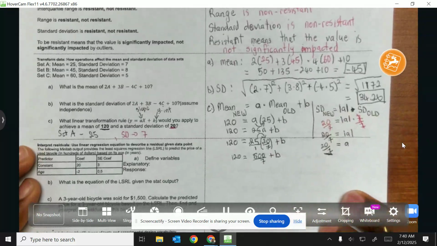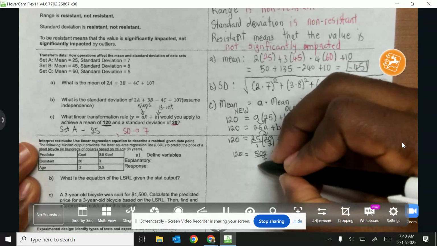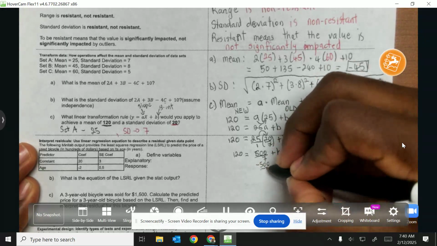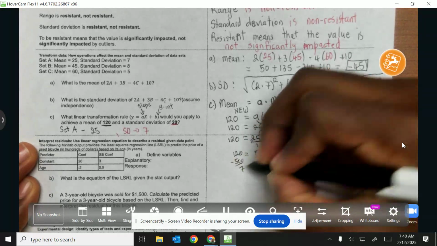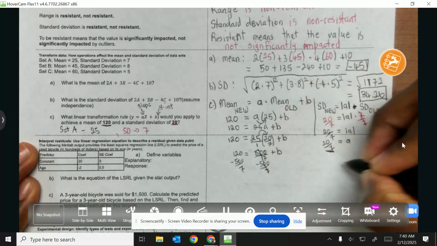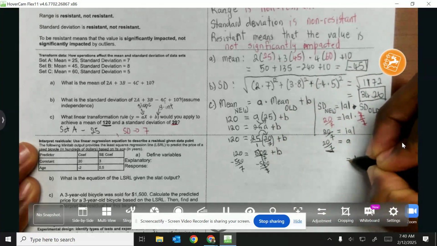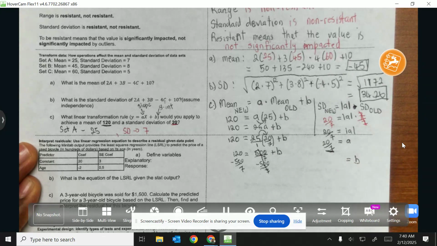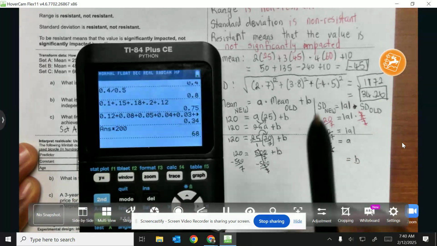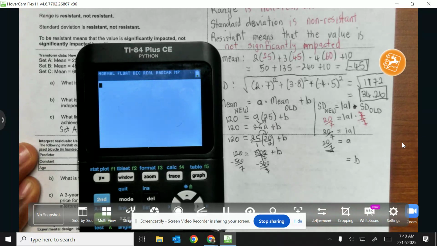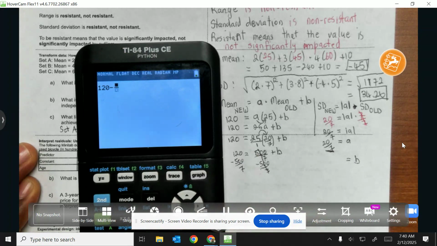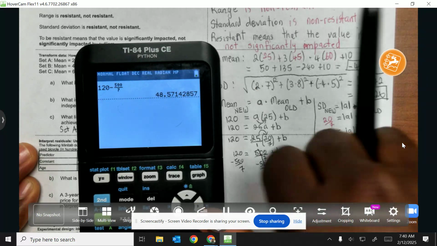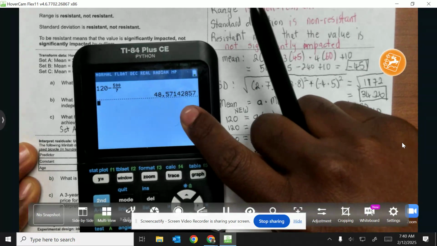Okay, so all I need to do now, guys, is just subtract 500 over 7 from both sides of the equation. All right, that gets canceled, and my B value is equal to, so I'm just going to plug that straight into my calculator. Okay, so I will do 120 minus the fraction 500 over 7. Okay, and I got 28.571.